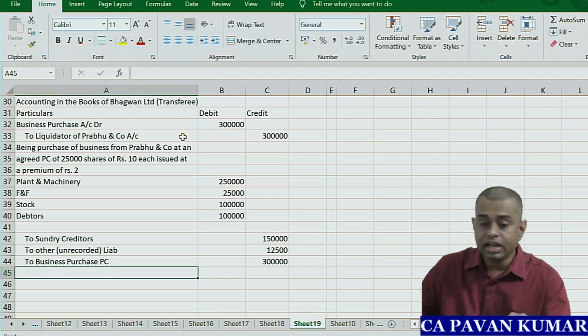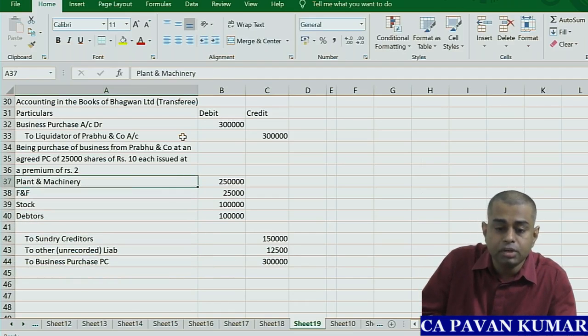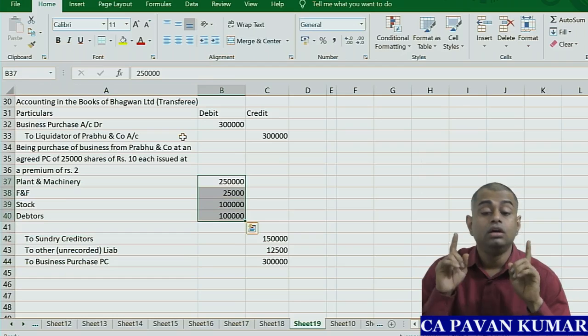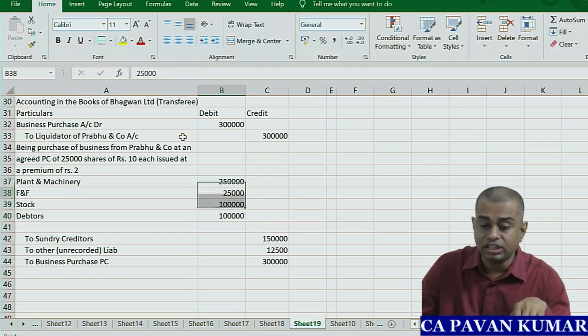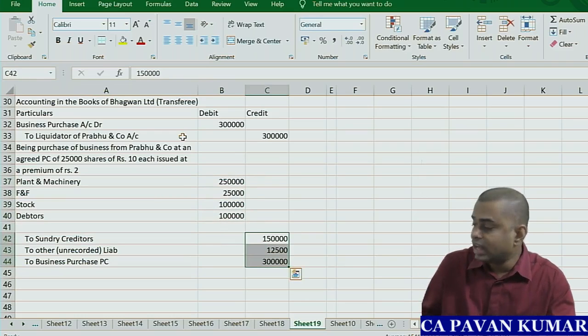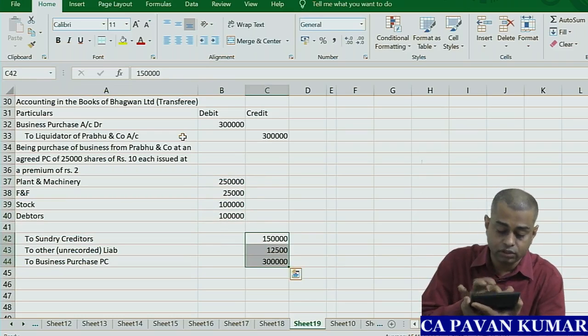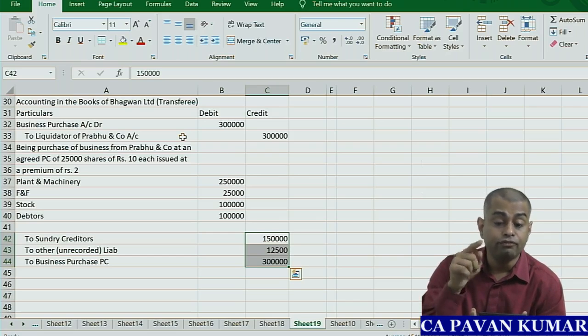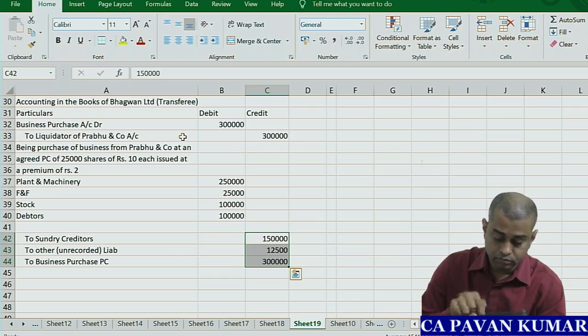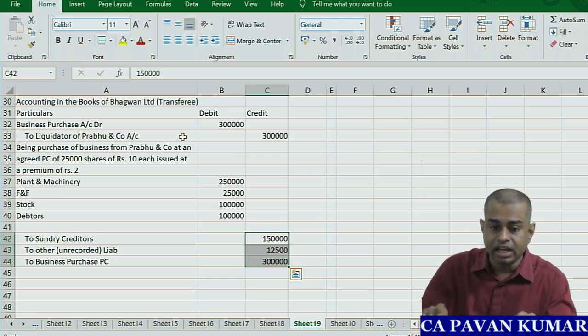Okay. Now take a calculator and add all these numbers. 2,50,000 plus 25,000 is 2,75,000, 3,75,000, 4,75,000. That side is 4,75,000. Take 4,75,000 minus 3 lakhs, that is 1,62,500. 12,500 is the balance on this side.